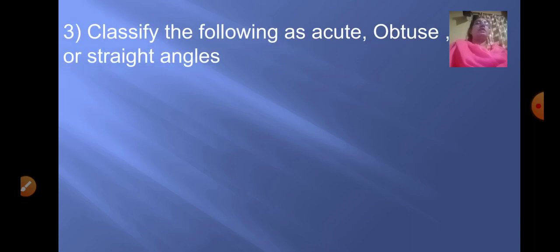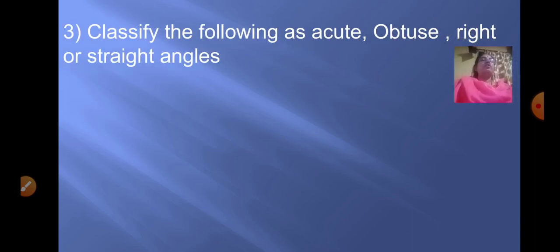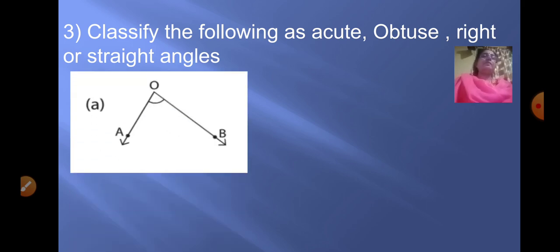Now this third question: here you have to classify the following as acute angle, obtuse angle, right angle or straight angle. Now the first angle, angle AOB.